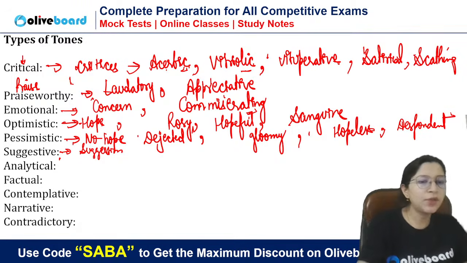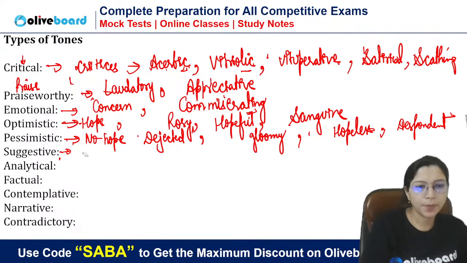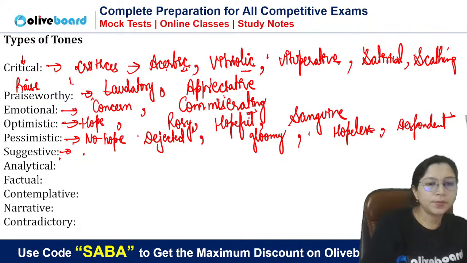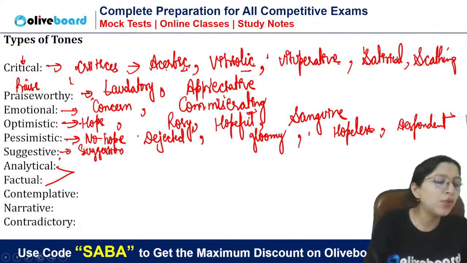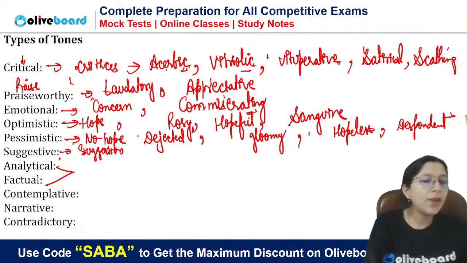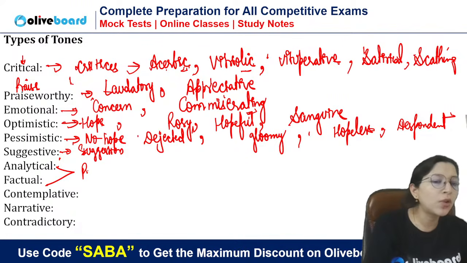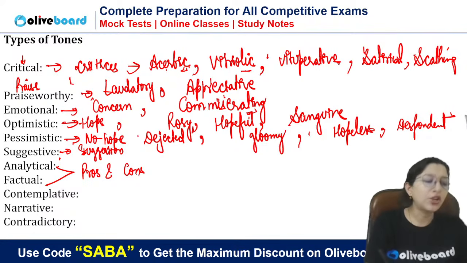Okay, so that is suggestive. For suggestive, you don't have so many words. Suggestion is the only word. Then analytical. Sometimes you will get these two in common. Sometimes analytical and factual are usually common. Analytical and factual we use when pros and cons are discussed. Positive and negative discussed, that is called analytical and factual tone.